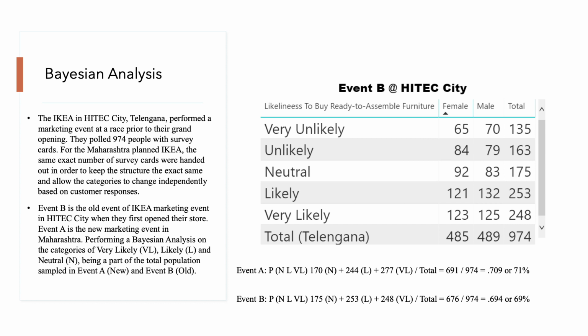So the concept here is to focus on the group of people that IKEA would like to market to in the future moving forward. And the idea is to identify if there's a potential for success there. Therefore, we would not take into account unlikely or very unlikely, because we would spend resources on two categories of people that have already told us they probably wouldn't buy our furniture anyway. So we're going to focus on the neutral, which can be potentially swayed, likely, which is likely to buy it, and very likely.